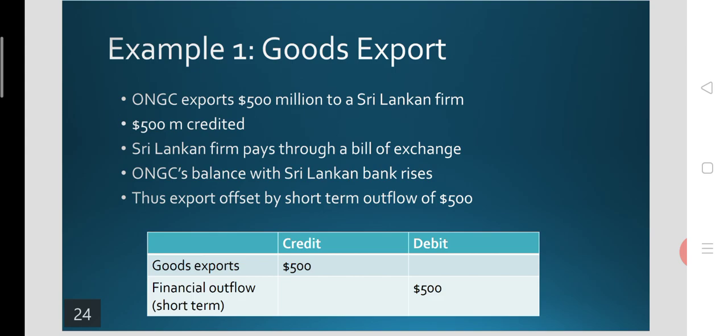At the same time, the receipt from that export will be paid by the Sri Lankan bank through a bill of exchange. That bill of exchange will be credited in the Sri Lankan bank in the name of ONGC. That means it is a kind of short term financial outflow that will be debited on the spot. That means the $500 million worth of export in the credit side will be compensated by the short term financial outflow in the debit side.